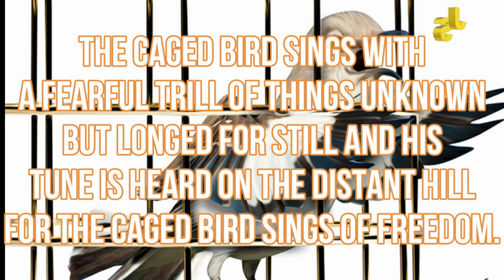So to show that it emphasizes, in the sixth stanza there is repetition. The caged bird sings with a fearful trill of things unknown but longed for still, and his tune is heard on the distant hill, for the caged bird sings of freedom. This type of repeating of a stanza is called refrain. This is a figure of speech. Refrain is a stanza that justifies the bird's determination to keep going after his dream of freedom.